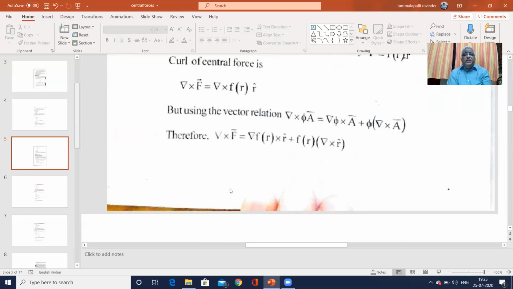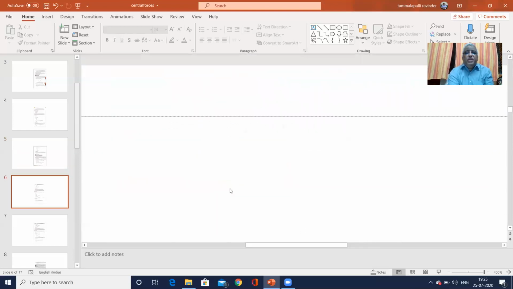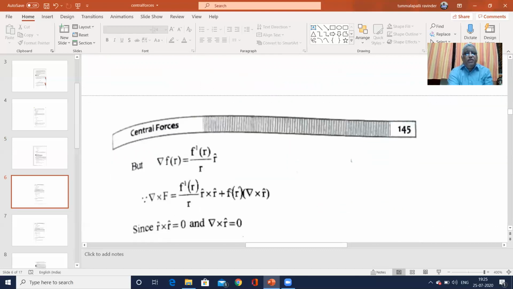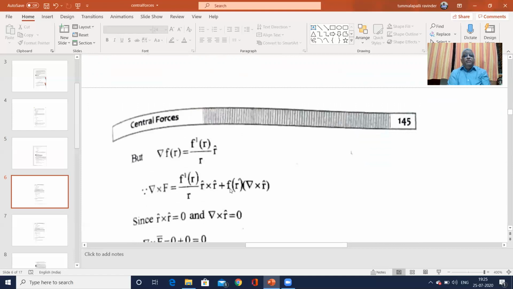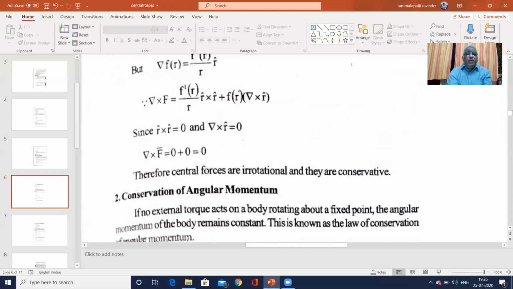Using the vector relationship, we substitute the values and find del f(r) cross r plus f(r) into del cross r. Substituting del f(r) is equal to f dash r by r into r, we get curl of F is equal to 0. This implies that central forces are irrotational and they are conservative.